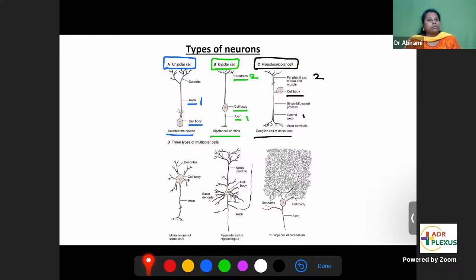Pseudo-unipolar cell. Pseudo means false appearance. This will look as though there is one process, but ultimately it will divide into two processes, a central axon and a peripheral axon. So in bipolar cells also you have two processes, but one is axon, one is dendrite. But in pseudo-unipolar, here also there are two processes. Both the processes are axons. Peripheral axon, central axon. Both the processes are axons. This is pseudo-unipolar type.